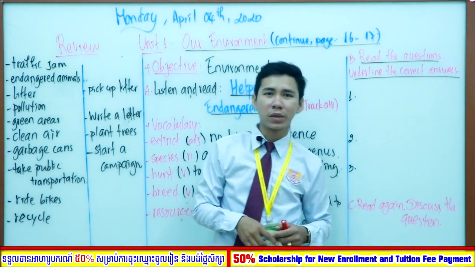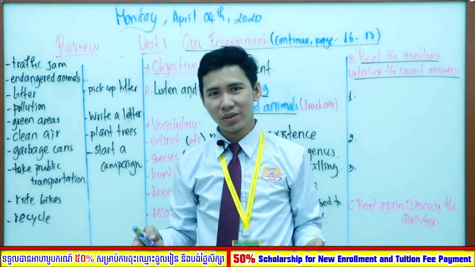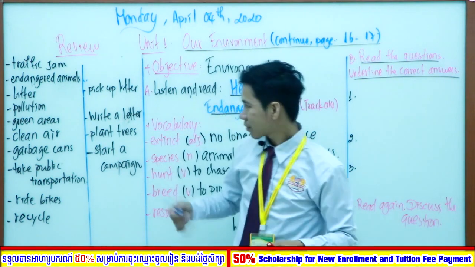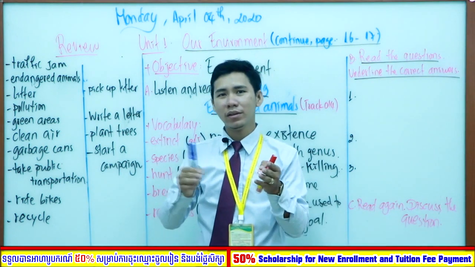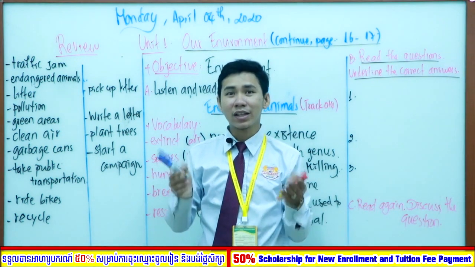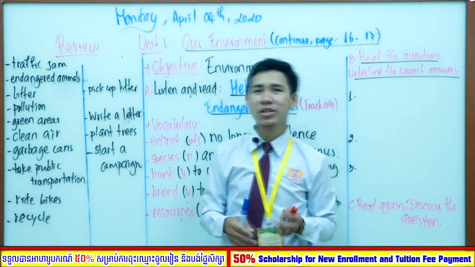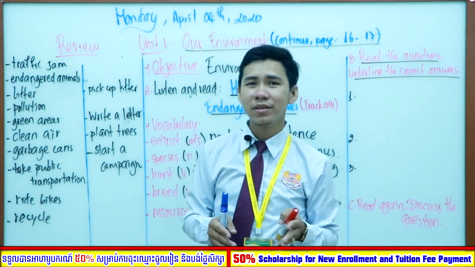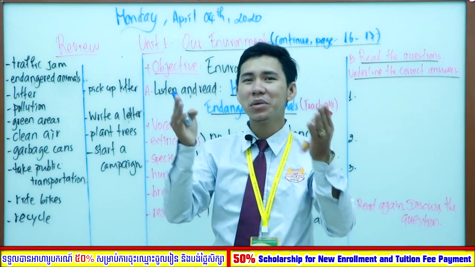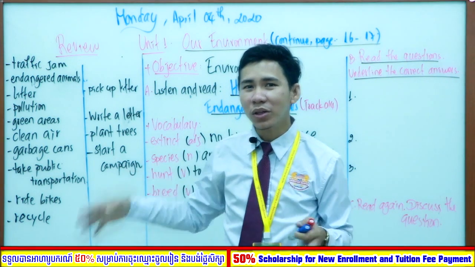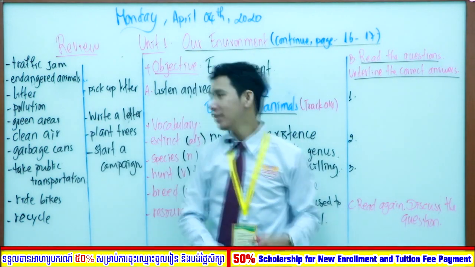Green areas. Green areas are the areas that are covered by grass. Clean air. Clean air is the air that is fresh, that causes your brain to be relaxed. Garbage cans. Garbage cans are the cans or the containers that you keep on the way in order to let people put the trash or the litter inside.